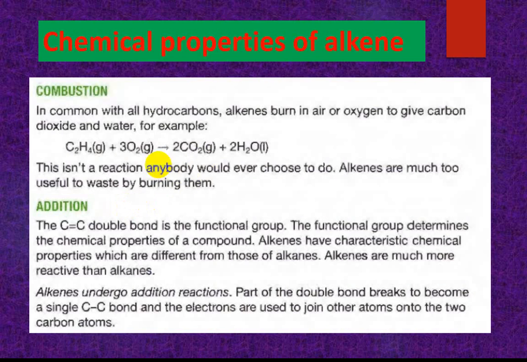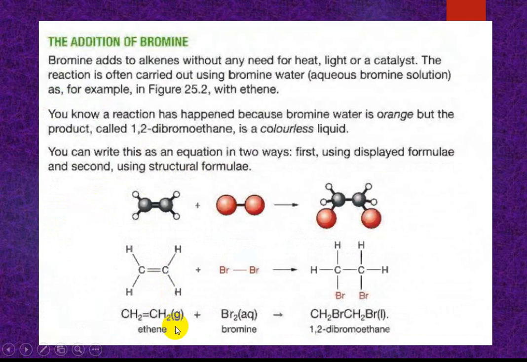So here the alkene shows addition reaction and combustion reaction. Ethene and bromine form 1,2-dibromoethane, because this is ethene. Bromine adds to an alkene without any need for heat, light or catalyst.